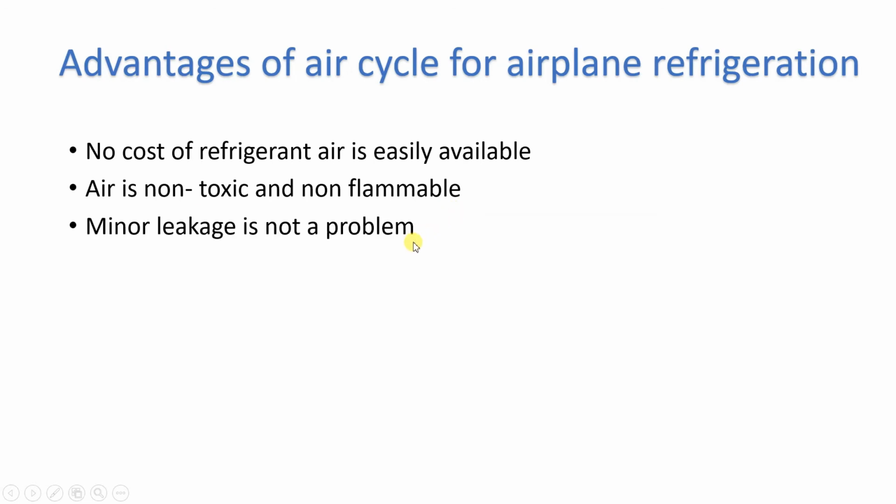Minor leakage in the system doesn't pose any problem. So if air which is used as a refrigerant in aircraft leaks, it doesn't create any problem.